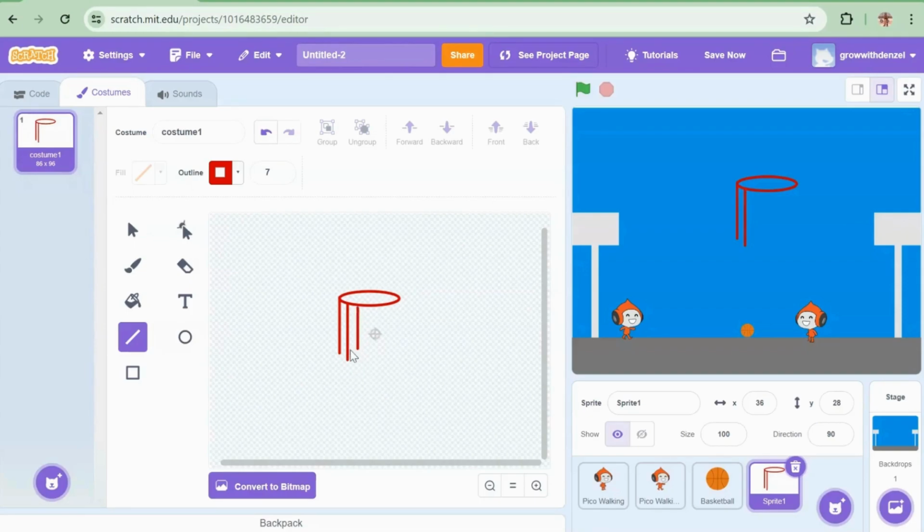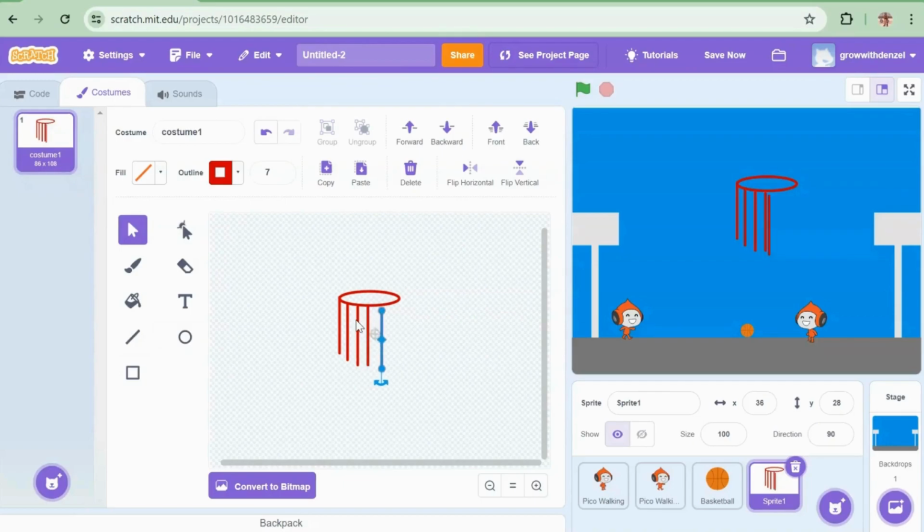Okay, so bring it up. You copy it and paste it to be faster. You shrink it up a bit.